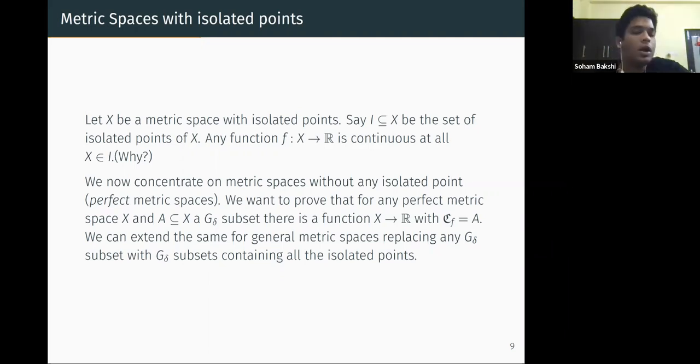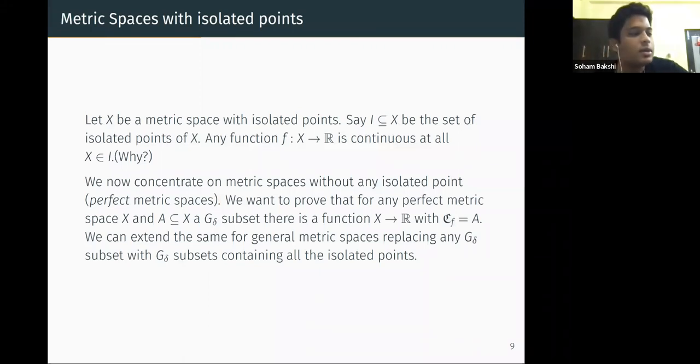So now, what is the problem here? The problem is if we take a G delta subset of X which doesn't contain all the isolated points. We can have many such G delta subsets of X, right?